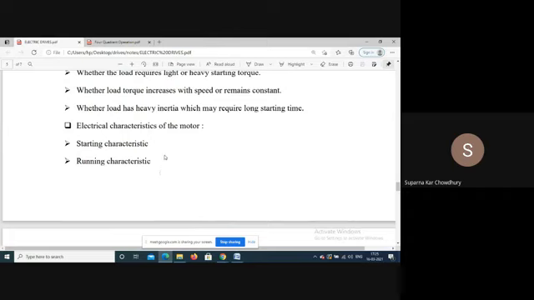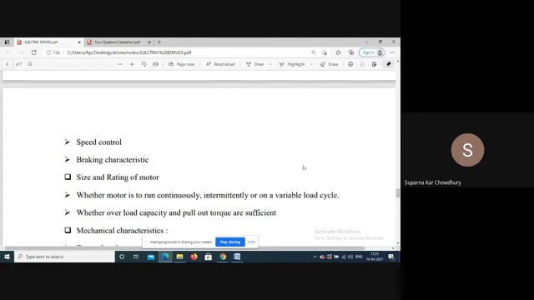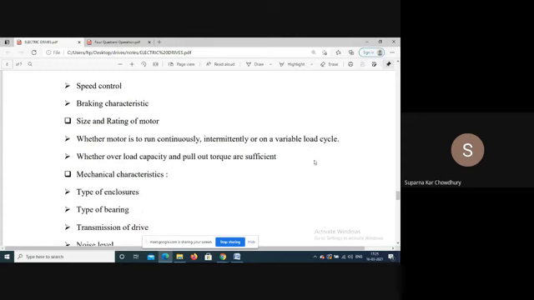The electrical characteristics of the motor: the starting, running characteristics, speed control, braking, whether this is suitable for the drive. Size and rating of the motor: whether the motor is run continuously, intermittently. We have discussed during the duty cycle whether the machine is running continuously, intermittently or for short time; the size of the motor will depend on that. Then the pull out torque or the maximum torque capacity, whether it is suitable for the system.